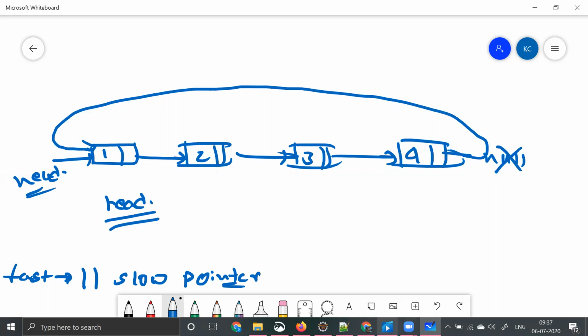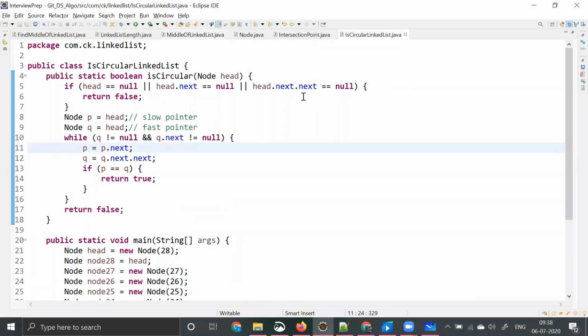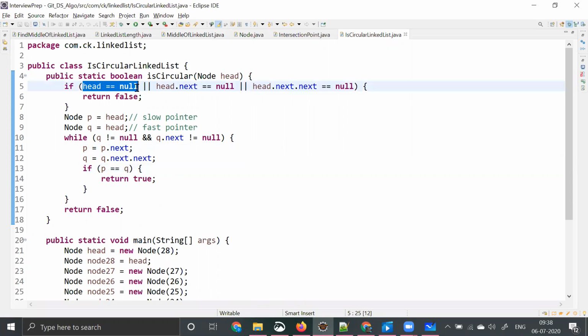I'll be showing the code straight away. So what is the code for that? Is circular linked list. So what am I trying to do here? Again, we need to figure out the base cases. If the head is null, then it would never be a circular linked list. And one more thing, I'll be telling you about the method signature. isCircular is a method that you have written, and you have taken head as the input for that. So this method should say whether the linked list is circular or not. It will return true when it is circular, and false when it is not a circular linked list.